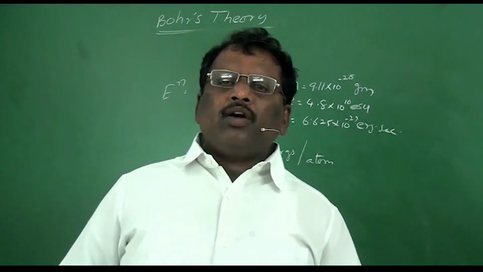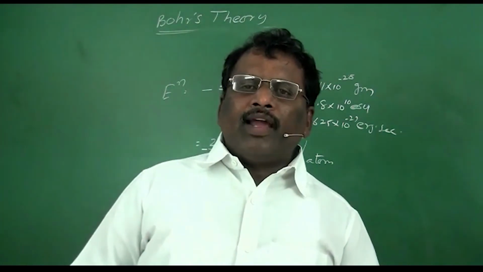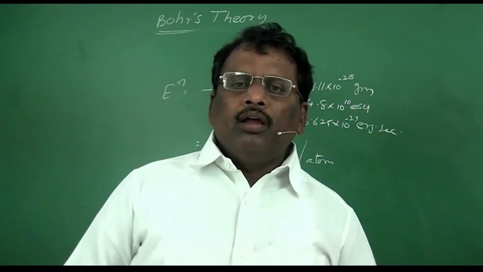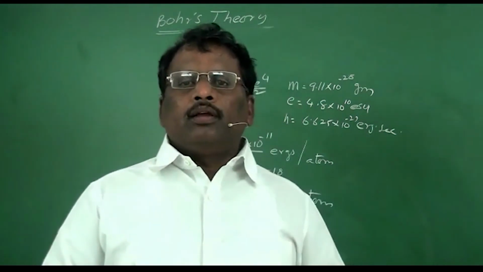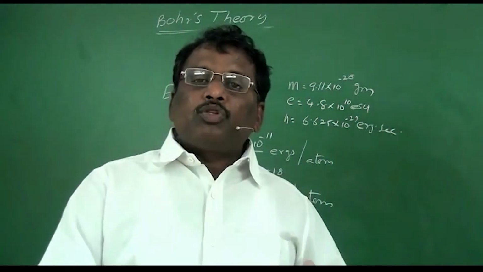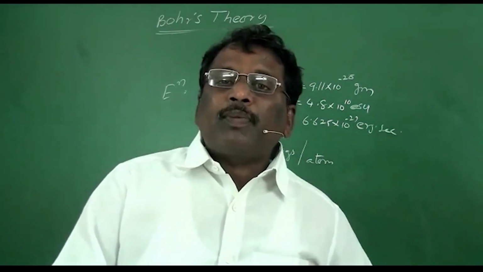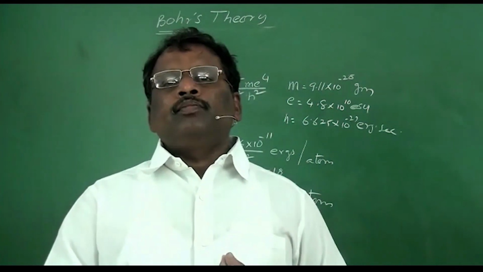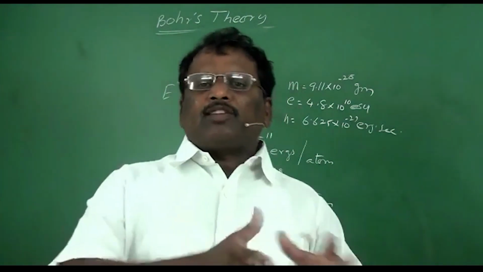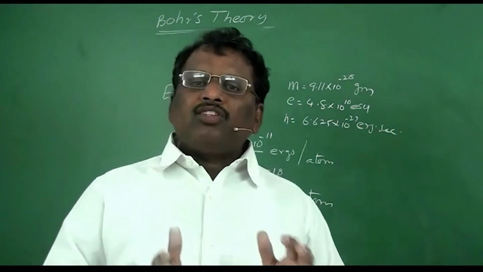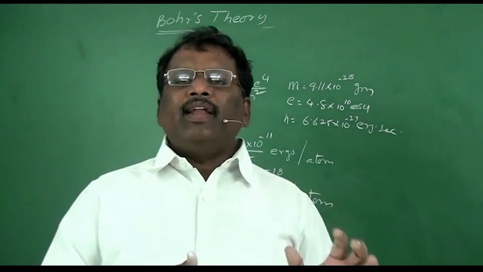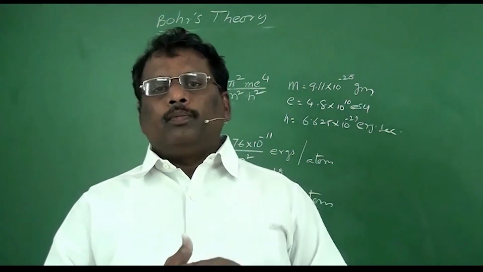And when the spectra was recorded with atoms kept in a magnetic field or electric field, further splitting was observed in those fine lines, which we call splitting of spectral lines. That splitting of spectral lines was also not explained by Niels Bohr.